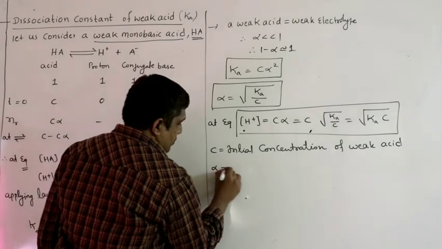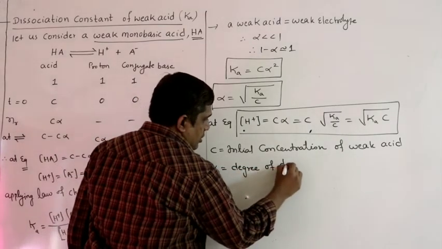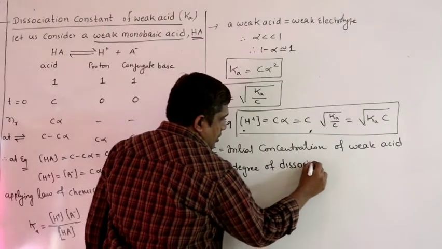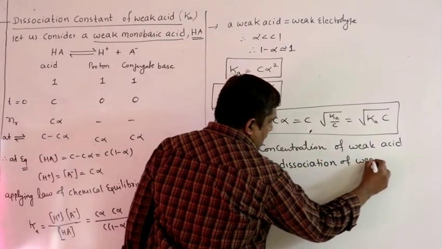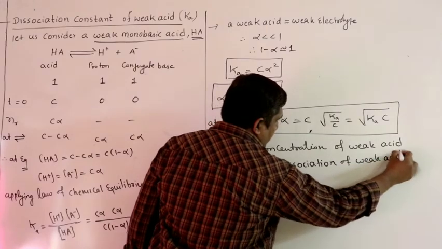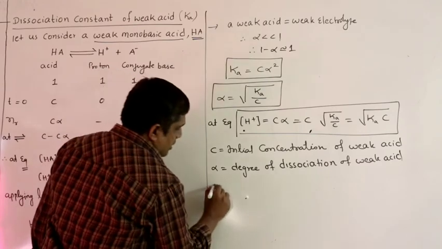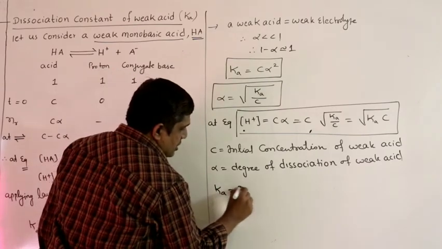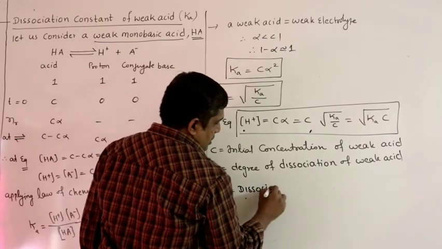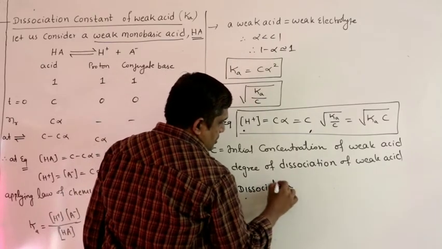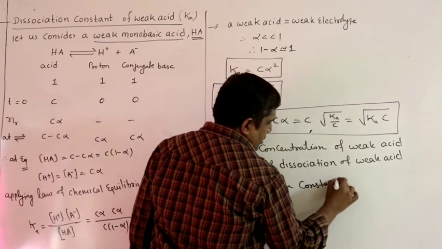Alpha is the degree of dissociation of weak acid, or you can say ionization also, no problem. Ka is the dissociation or ionization constant of weak acid.